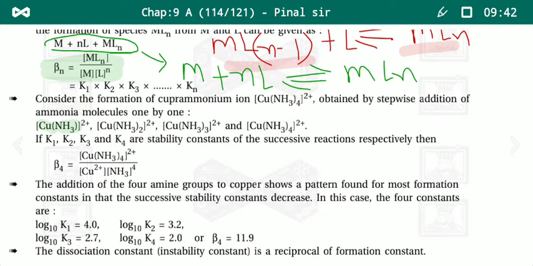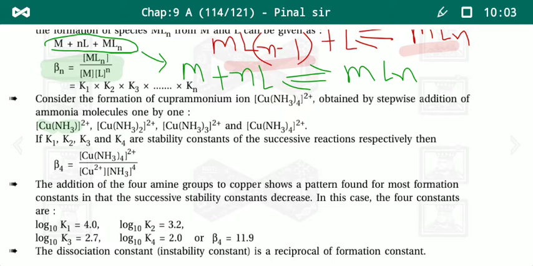If K1, K2, K3 and K4 are the stability constants of the successive reactions respectively, then we can write beta 4 as the concentration of Cu(NH3)4 2+ upon the concentration of Cu2+ and the concentration of ammonia with exponent 4.